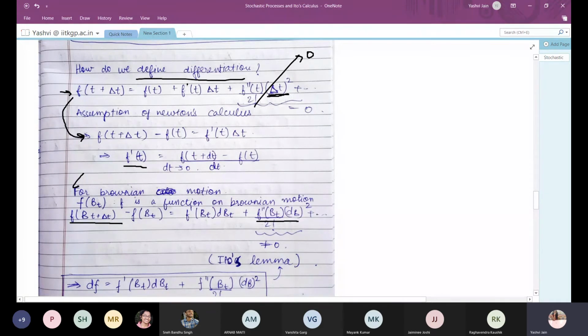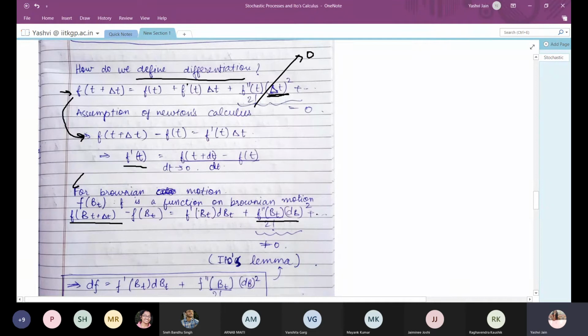From here we can see that there are an infinite number of calculi possible, depending upon which of the variations is 0 and which is not. So suppose for some distribution the cubic variation is not 0, then its calculus will be different from Ito's calculus.